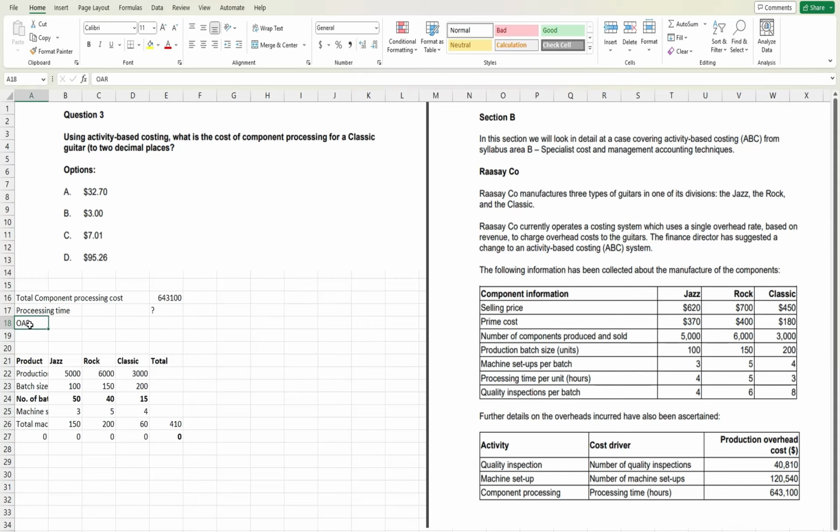10.9, right? Okay, now the question asks for the classic guitar. So let's allocate this cost to all the products. You don't need to do this, but just to make you aware that it is done this way, I'm doing it for all 3 products.